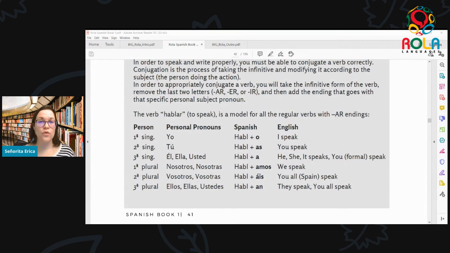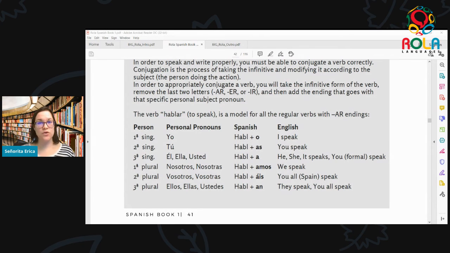Yo hablo. Tú hablas. Él, ella, usted habla. Nosotros, nosotras hablamos. Vosotros, vosotras habláis. Ellos, ellas, ustedes hablan.